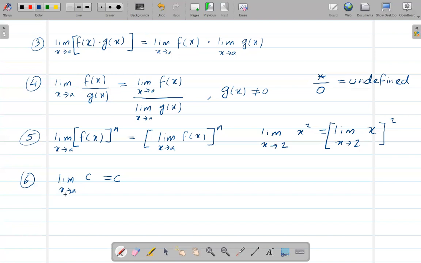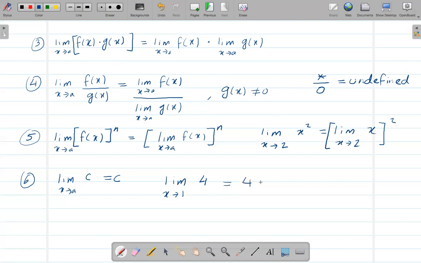And if I say the limit as x goes to a of c, where c is a constant, then if I take the limit of this, this is still c. This is similar to, let's say, the limit as x goes to 1 of 4. So if I'm taking the limit of this, since there is no x here, right, we're saying x goes to 1, but there is no x here. So in this case, the limit of this will be just whatever number we have here. Since we have a 4 here, this is just going to be 4.